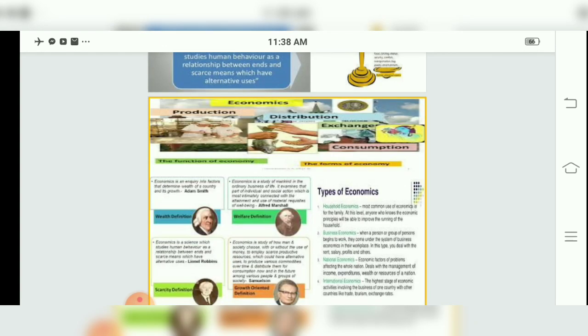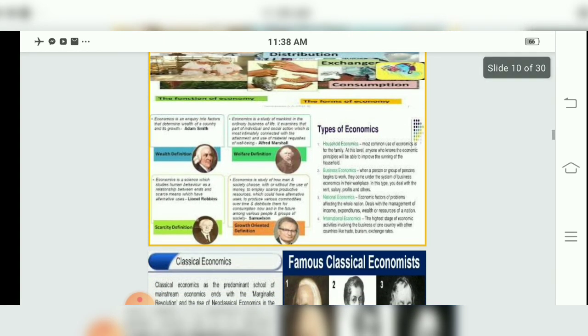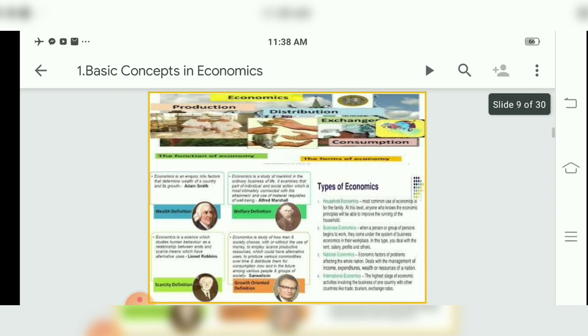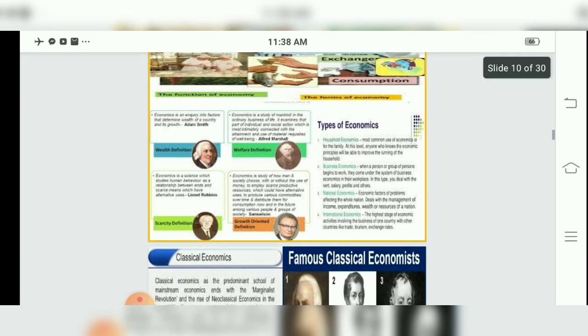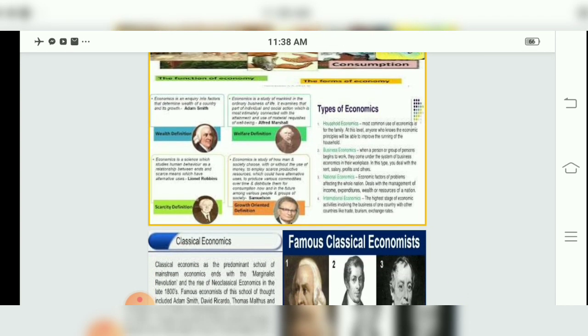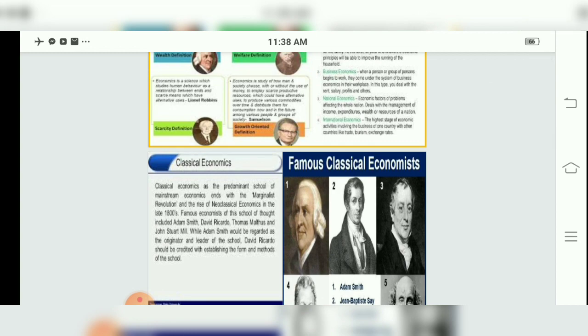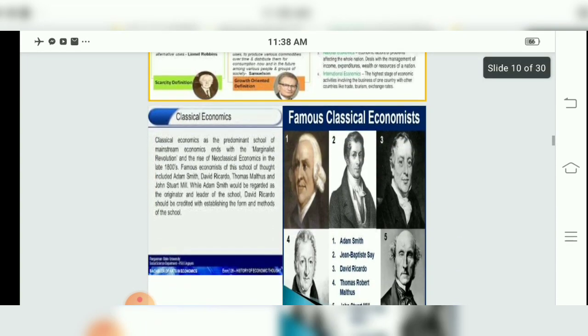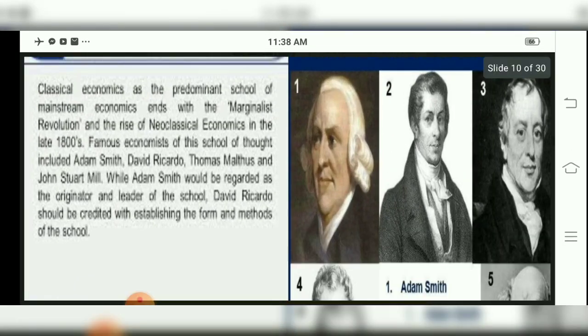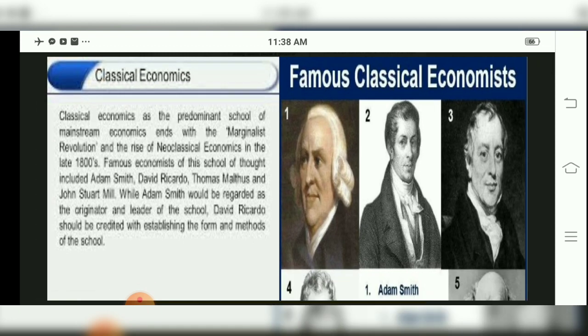So definitions, there are 4 types of definitions. That is wealth definition by Professor Adam Smith, scarcity definition by Professor Lionel Robbins, welfare definition by Alfred Marshall, and then we have growth oriented definition by Professor Samuelson, children. We have also seen regarding types of economics. Now come to what is classical and neoclassical economics, children.